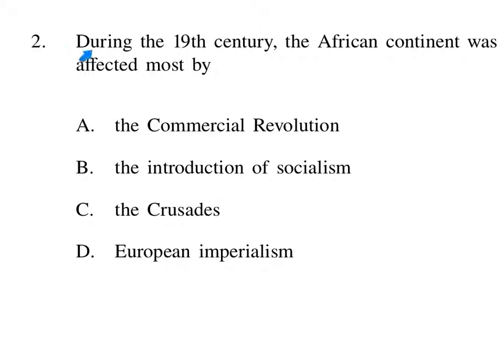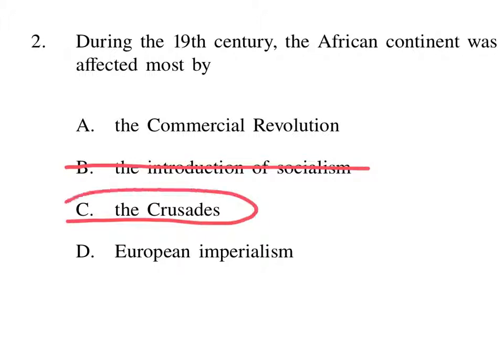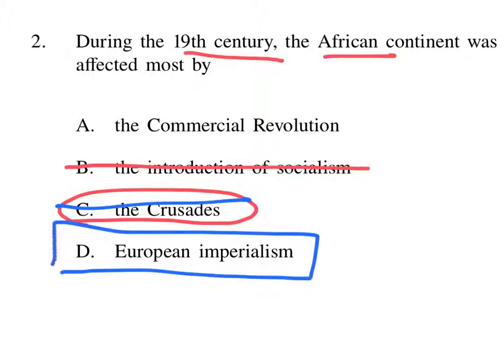Question number two. During the 19th century, the African continent was affected most by what? Was it the commercial revolution? No. Was it the introduction of socialism? Well, I know that socialism didn't really take hold in Africa, so we can cross that out. Was it the Crusades? Well, I know the Crusades happened earlier than the 19th century, and I know that it didn't take place in Africa, so we can cross this off the list. And considering this is a quiz on imperialism, and I know that imperialism was rampant in Africa during the 19th century, the answer to number two is D.